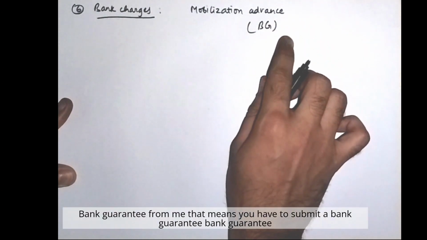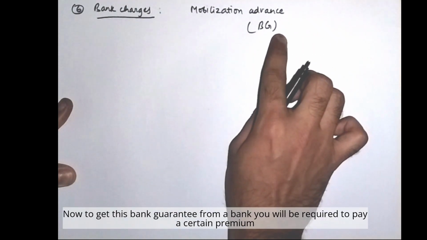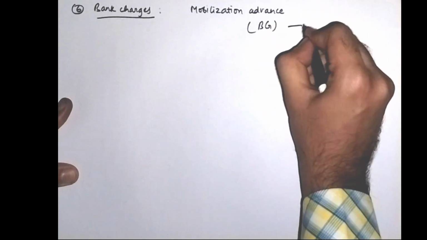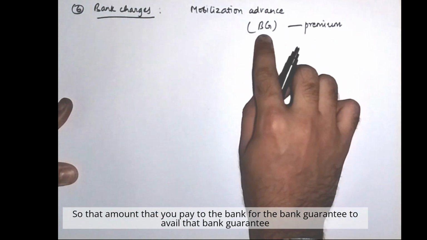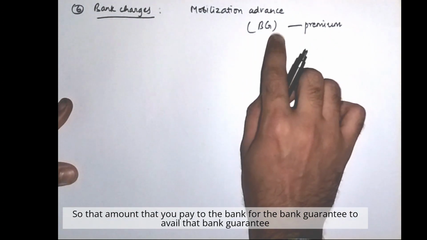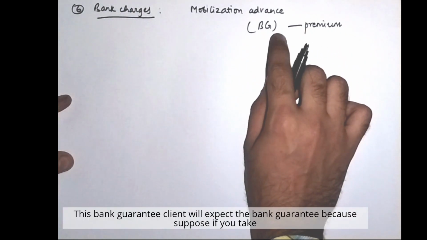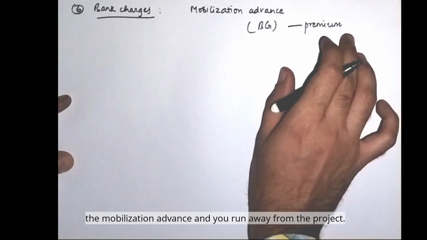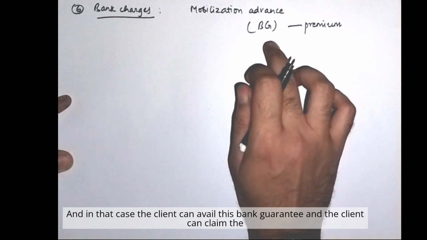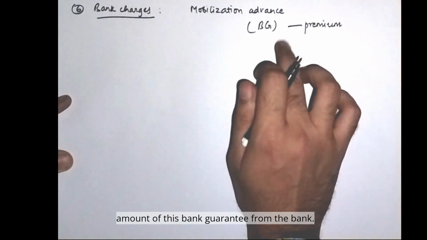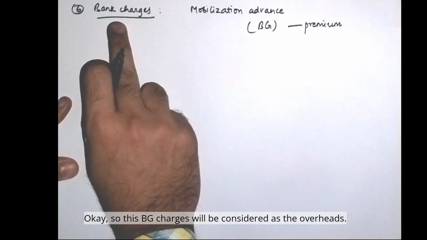That means you have to submit a bank guarantee. Bank guarantee you have to avail from a certain bank. Now to get this bank guarantee from a bank, you will be required to pay a certain premium amount to the bank on a monthly basis or something like that. So that amount that you pay to the bank to avail that bank guarantee and submit it to the client, the client will expect the bank guarantee, because suppose you take the mobilization advance and you run away from the project, then in that case the client can claim the amount of this bank guarantee from the bank. Okay, so this BG charges will be considered as overheads.